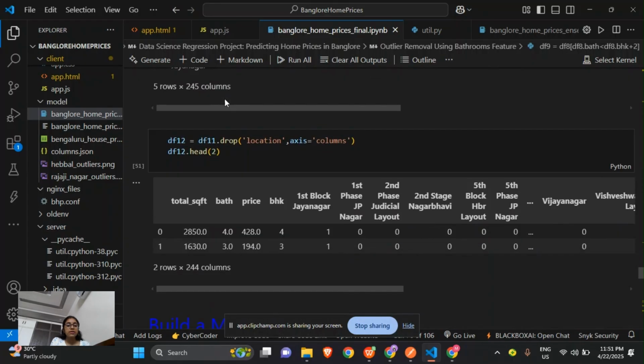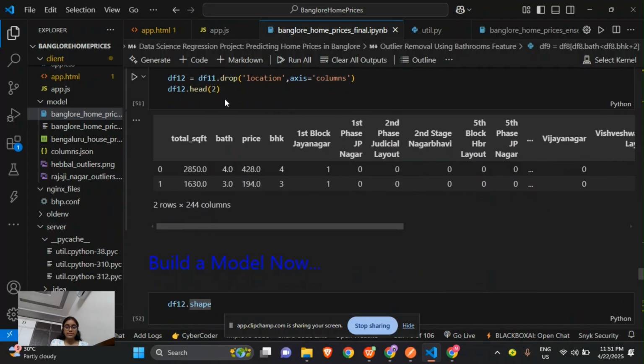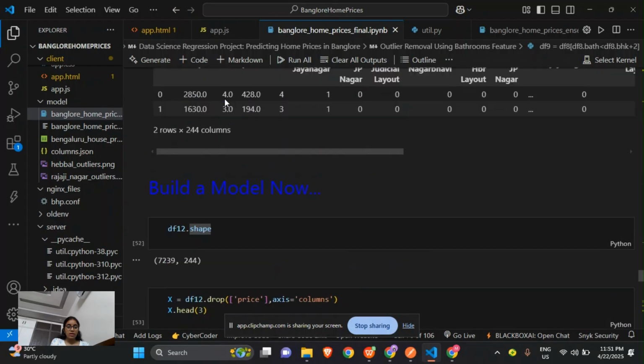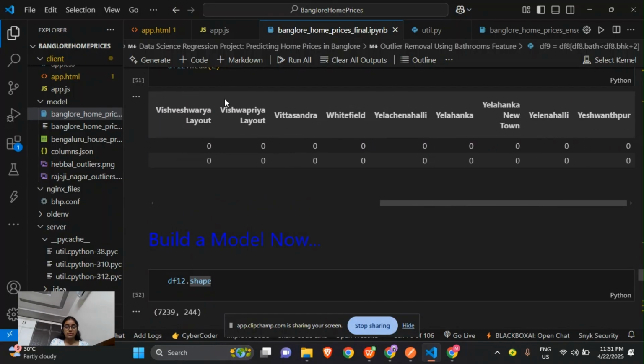of the df11. Then we will create a df12 data frame by dropping the location column, as now it is represented by the dummy variables. So the location column becomes the dummy variables that already represent it. The df12 has total square feet, bathroom, price, bhk, and also these location values.